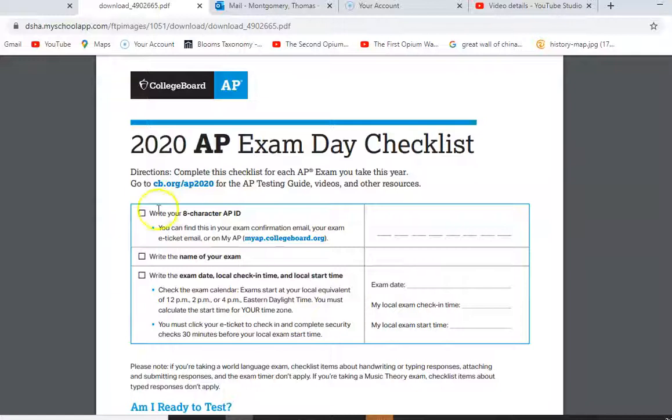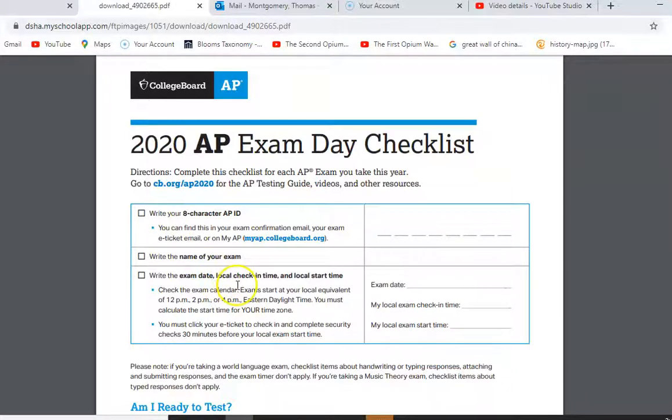First things first, when you look at this portion up here, you're going to get an email 2 days before our AP test that's going to give you some of this information. This part right here, your 8-character AP ID, says you can find this on your exam confirmation email, your exam e-ticket, or on My AP. So you can get it from your email if you have the exam confirmation email, you can go to My AP and get it, or you're going to get this e-ticket 2 days before the AP test, and that information will be there as well.